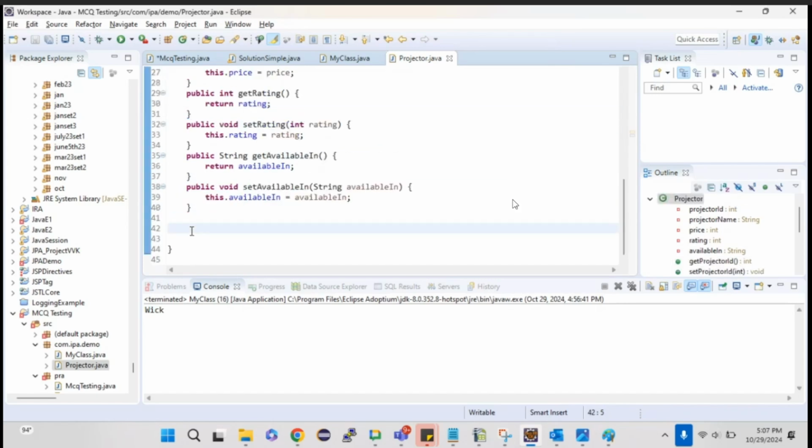Next, constructor. There is another thing called constructor. How can I create a constructor? But before that, what do you mean by constructor? Constructor is a method which is used to initialize the object with its state. That is the purpose of a constructor, and a constructor will have the same name as the class name. Constructor is a method, but it will have the same name as the class name, which is used to initialize the object and its attributes with the required state. Now, how can I create it?